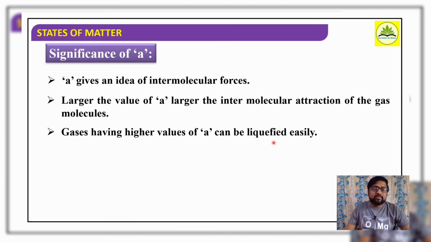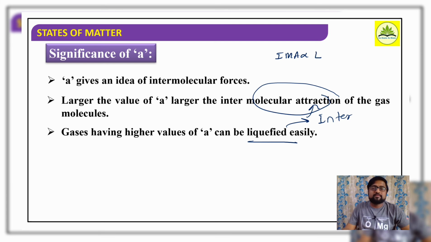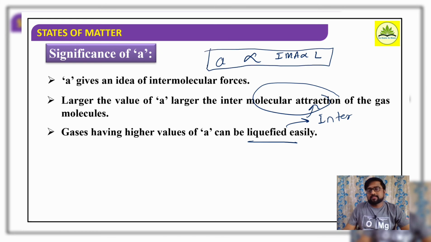Here we know that liquefaction of a gas in turn depends on the intermolecular attractions. If intermolecular attractions are more, liquefaction of a gas is also more. So the value of A is directly proportional to intermolecular forces, and in turn liquefaction. So overall, A signifies the idea about intermolecular forces. The larger the value of A, the greater the intermolecular force of attraction, hence such gases can be easily liquefied.